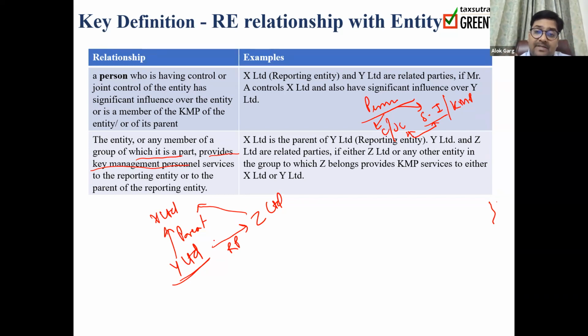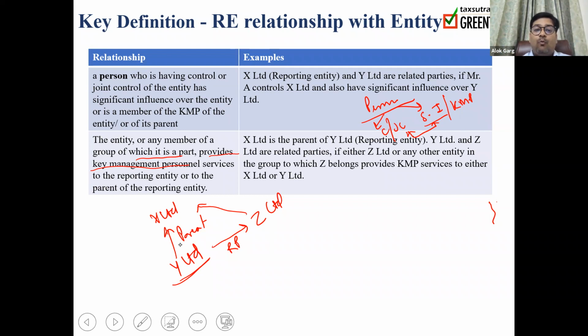Sir, what happens if Z Limited is not providing the KMP services to X Limited or Y Limited, but there is a subsidiary of Z Limited, there is a parent of Z Limited, there is a fellow subsidiary of Z Limited who are providing the KMP services to X Limited or Y Limited?